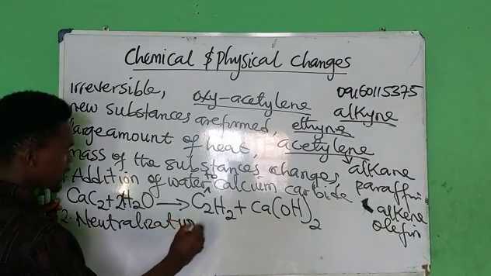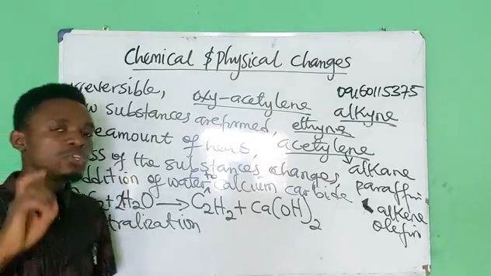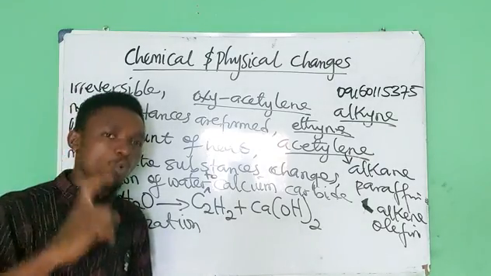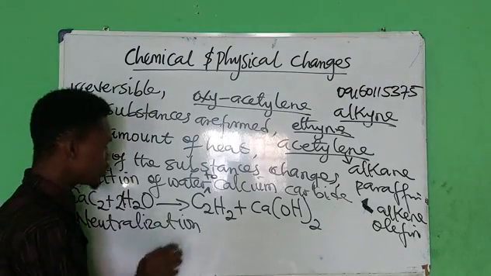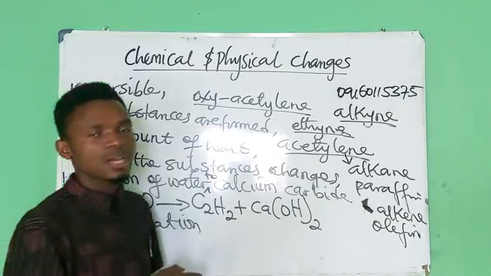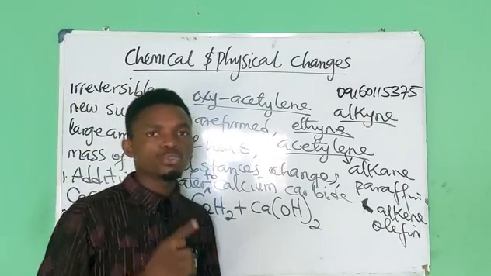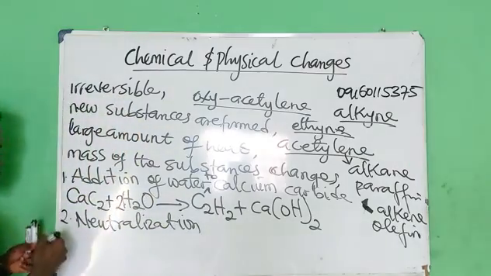And number 2 is neutralization. Neutralization is a reaction between an acid and a base to produce salt and water only. I'll say it again. A neutralization reaction is a reaction that occurs between an acid and a base to produce salt and water only. Take note of that.